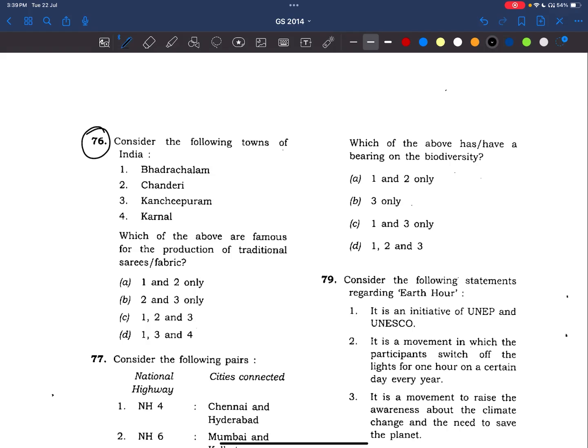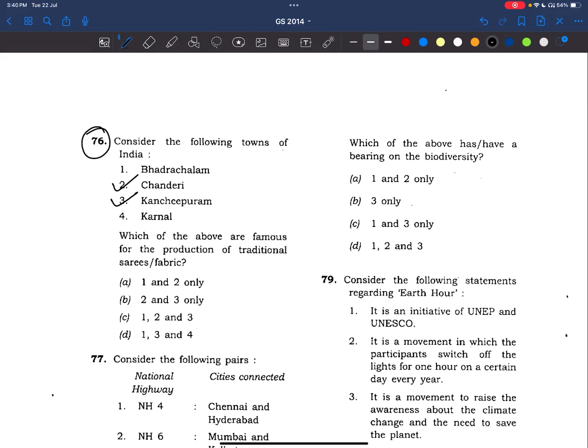Consider the following towns of India. Which of the following are famous for the production of traditional saris and fabric? So, see friends, we know Kanchipuram is famous for Kanchipuram silk, right? There are many shopping malls in the name of Kanchipuram Varamahalakshmi silks, like this, right? And even if I think Ashad Masam has gone, there also we will be seeing ads on our TV for Chanderi silks, Gadwal silks, all these things.